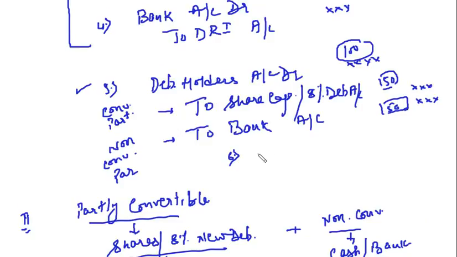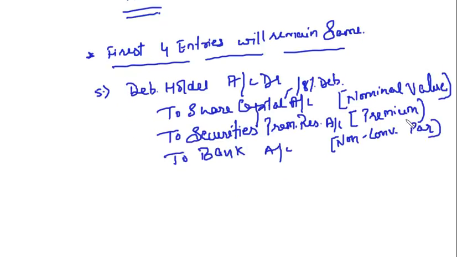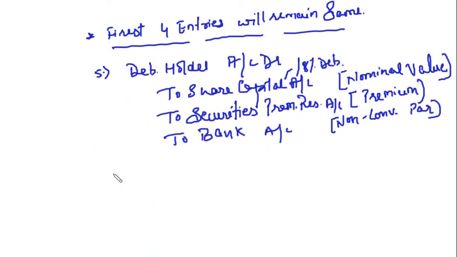One thing left here in both the cases, even in this case, there will be a sixth entry for transfer of DRR. Whatever balance is there in the DRR after redemption, that will be transferred to general reserve, right? The same entry will be here also, same as above.